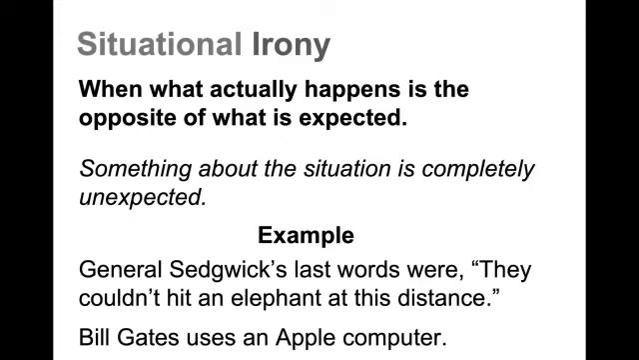For example, if we're looking at the American Civil War, General Sedgwick's last words were, "They couldn't hit an elephant at this distance." And yet, being on the battlefield with good soldiers, I'm pretty sure they were going to be able to hit more than just something as big as an elephant. The idea that Bill Gates would use an Apple computer when he's the founder of Microsoft and he should be having a Microsoft computer instead of an Apple computer, that's considered situational irony, when what actually happens is the opposite of what is expected.